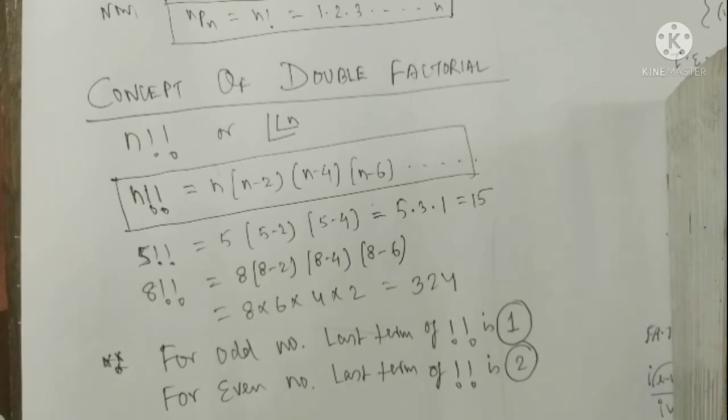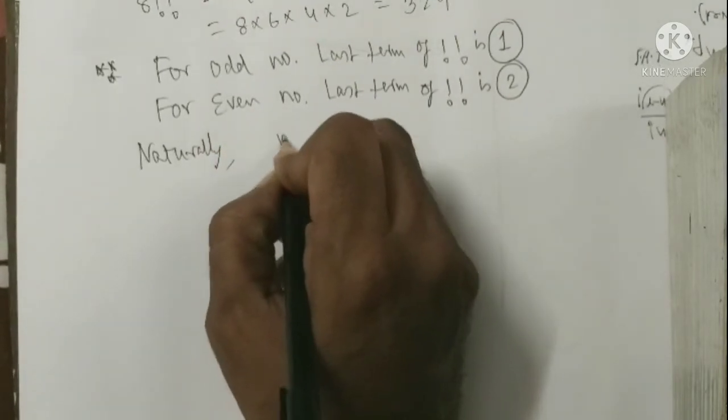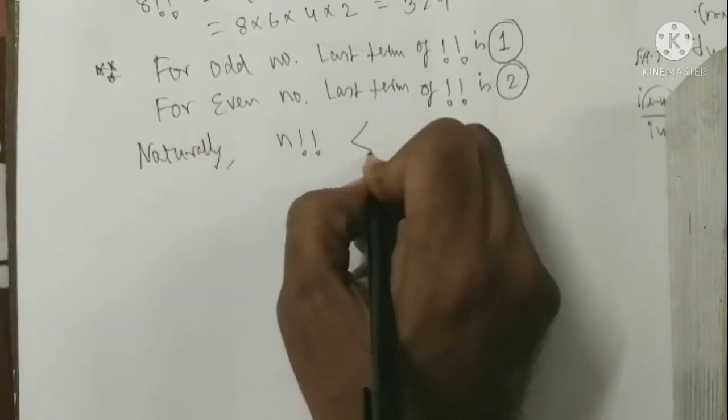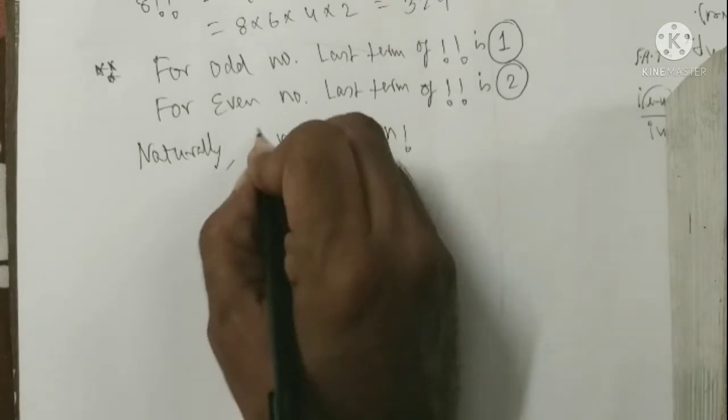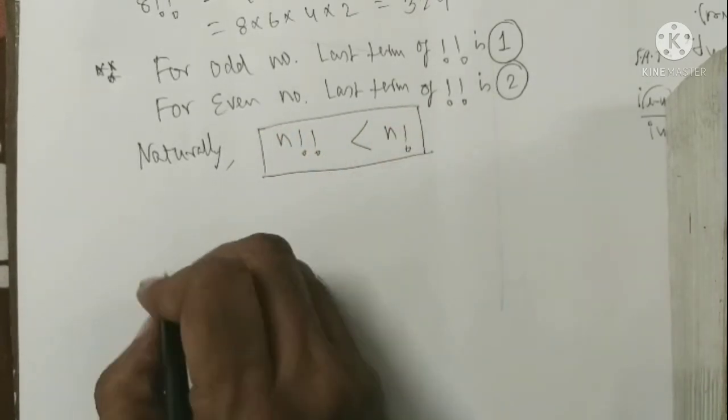Naturally, n double factorial is less than n factorial. n double factorial is less than n factorial.